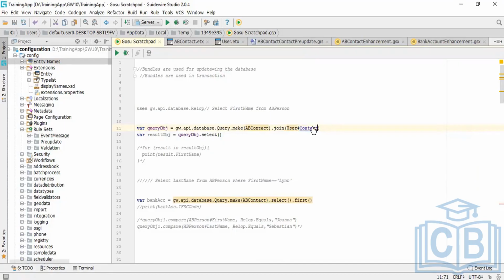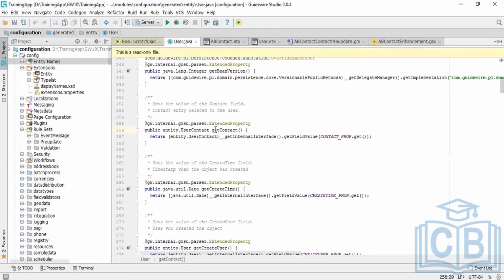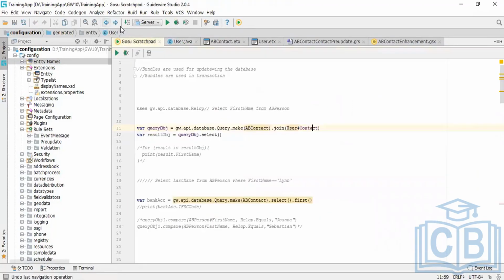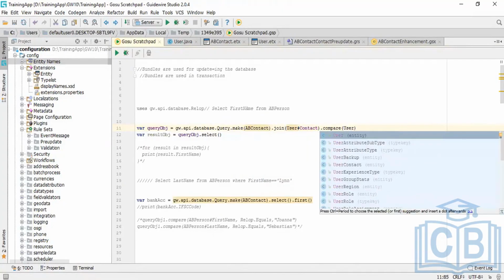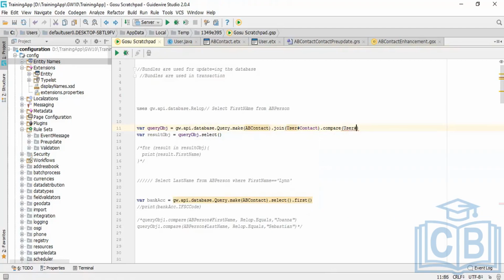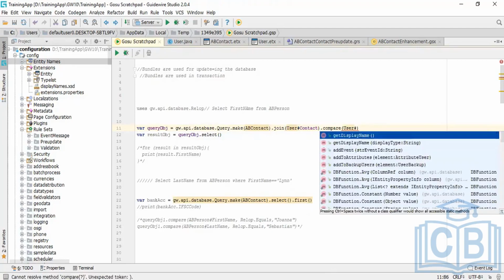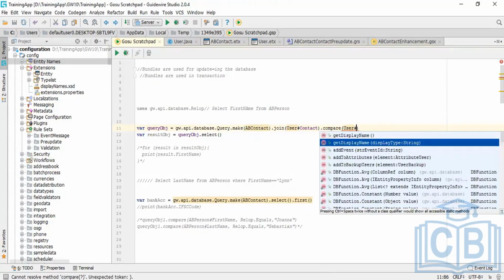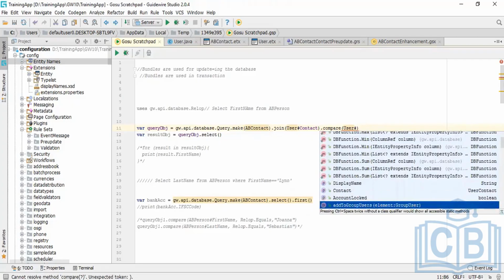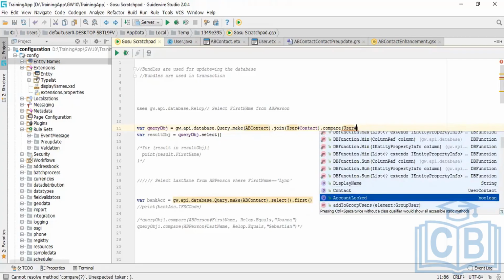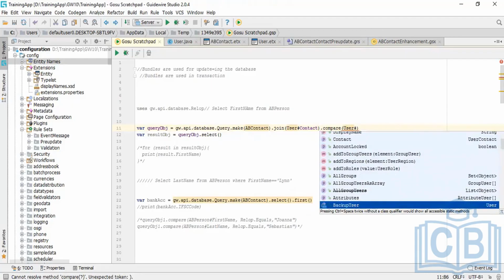Let's see what this is. Display name. We have this field listed here.